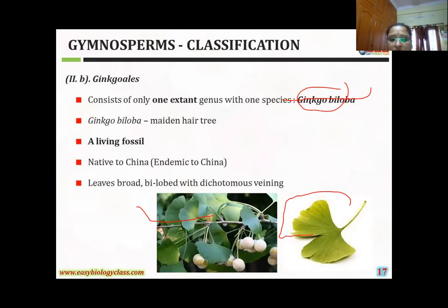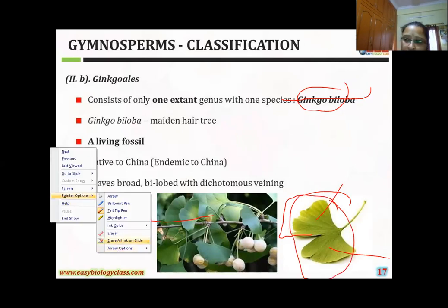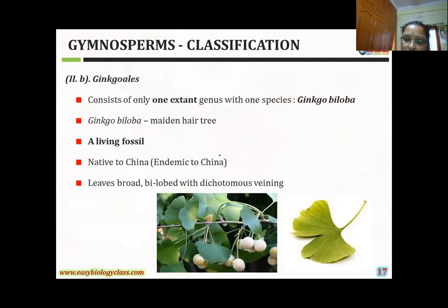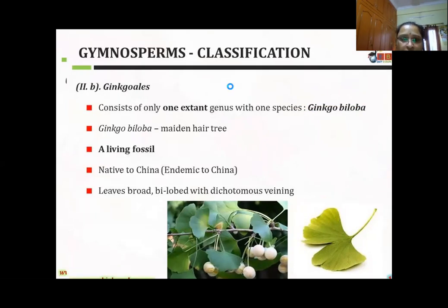And see the leaves here, you can observe the leaves are very broad. And see, bilobed: this is one lobe and another is a second lobe. That's why the leaf structure is bilobed. Dichotomous veins are found in this type of leaves. This is the last order of Coniferopsida. The class Coniferopsida is divided into four orders: the first order Cordaitales, second order Coniferales, third order Taxales, fourth order Ginkgoales.